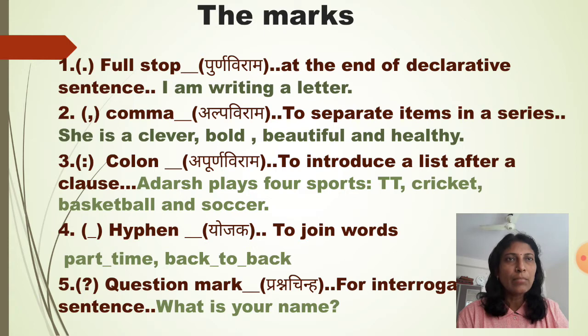The sentence is complete as per the sense of the sentence, and so at the end we are using full stop. Comma, अल्प विराम. To separate items in a series we use comma. She is clever, bold, beautiful and healthy. All these qualities are separated with the help of comma.